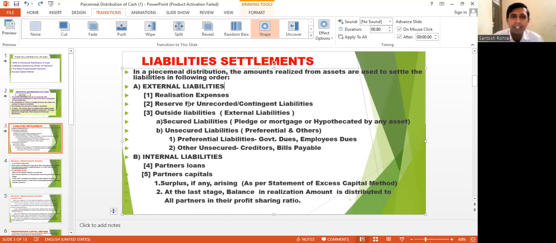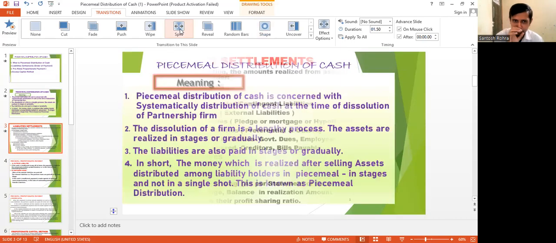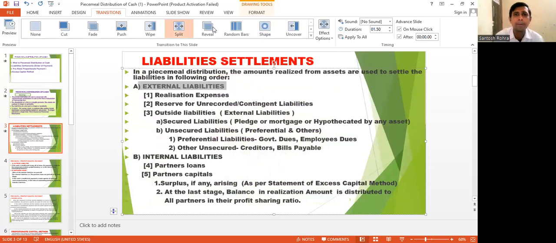Point number first is called external liability. External liabilities are subclassified into three categories, beginning with realization expenses, which may be called dissolution expenses.